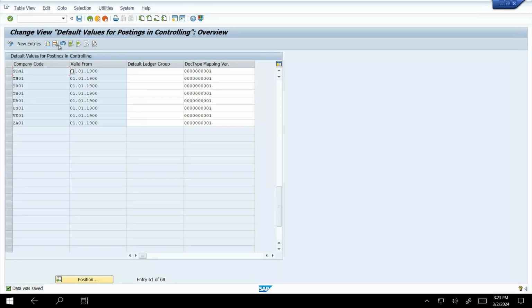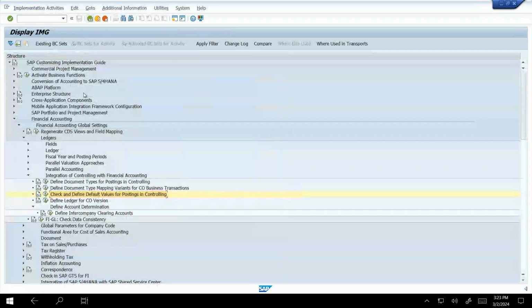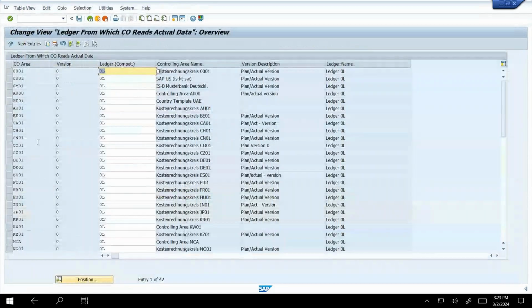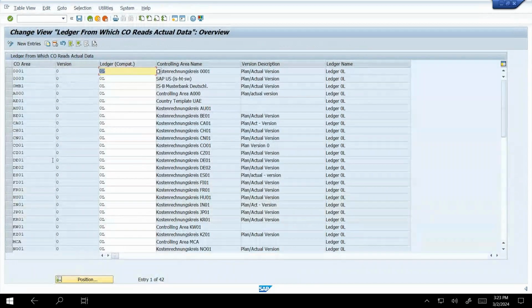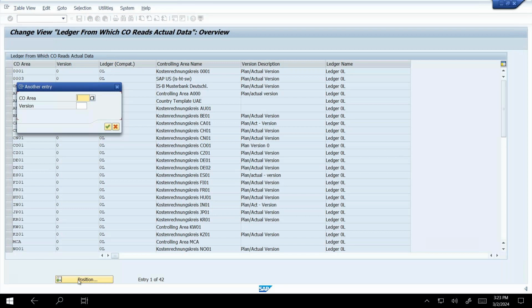So we have to go back, and here we can see define ledger for controlling version. Just click that, and my controlling area will be STN1. Just enter it.